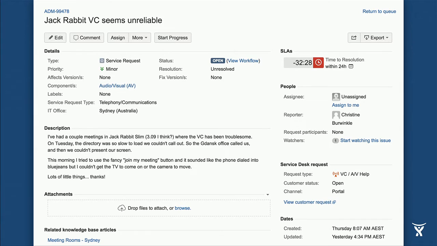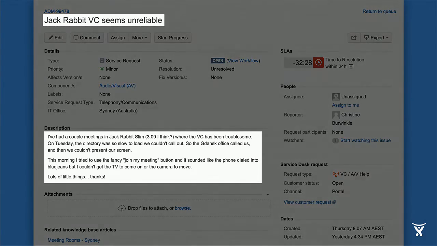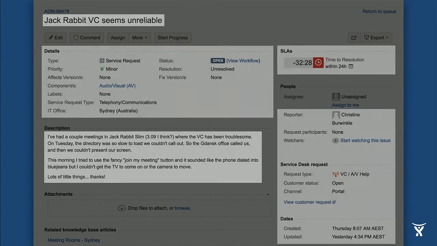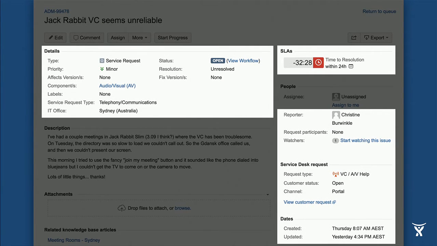I want you guys to look at this issue. It's a real one from our own IT team. What do you notice? There's a ton of data in there. We've got free-form text in the form of the issue summary and description. We've got some structured data in the form of fields, so issue type, priority, components, request type, IT office, SLA time, reporter, channels, dates. So much data.